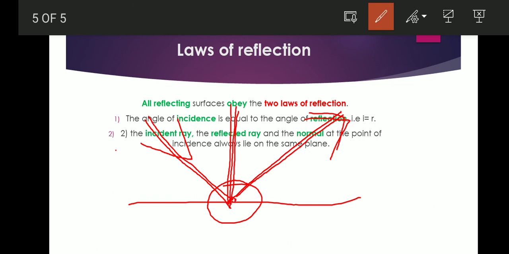Let's say this is angle of incidence I, and this is angle of reflection R. So this ray lies at the point O. The angle of incident ray, reflected ray, and the normal at the point of incidence always lie on the same plane. So we have the two laws of reflection.